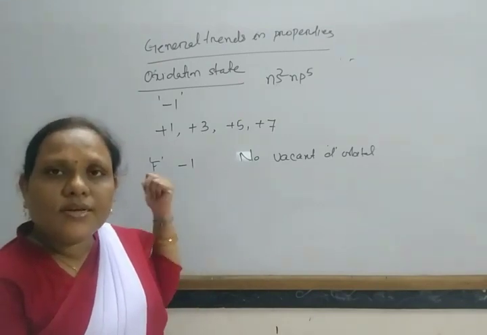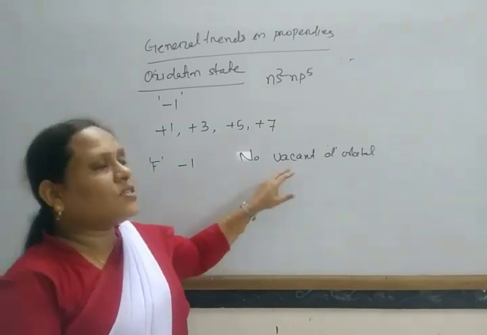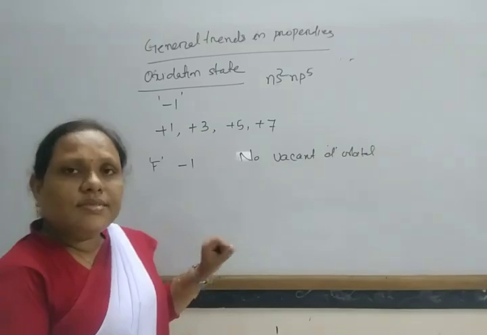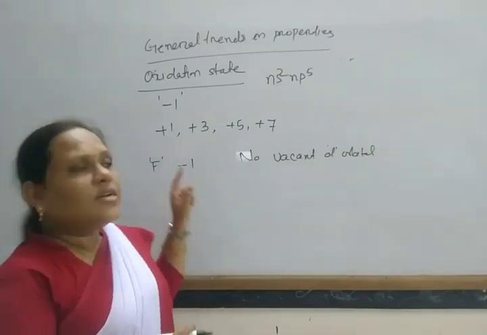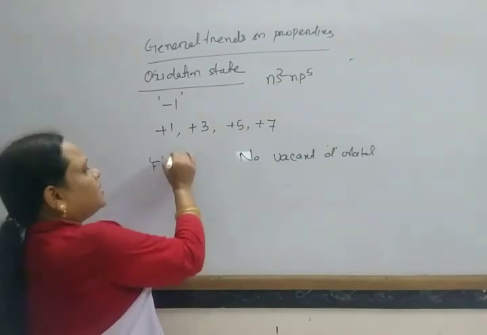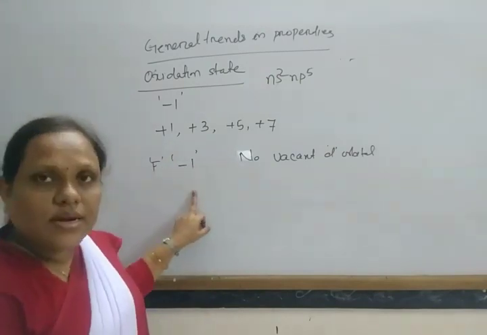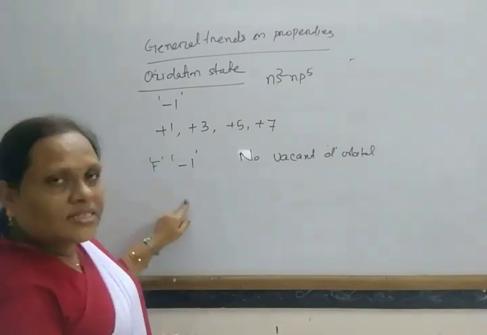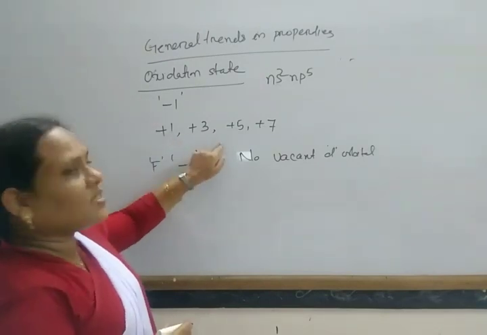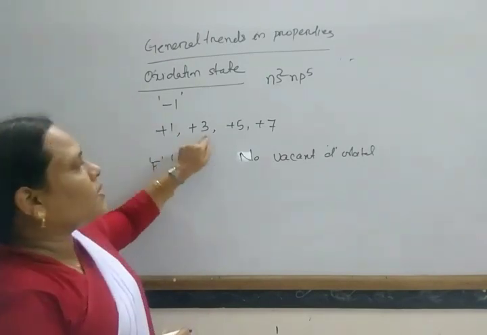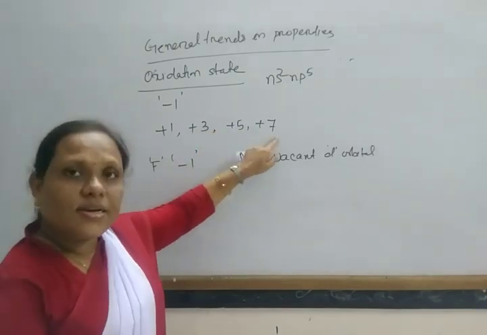So it only exhibits the oxidation state of -1. While all the other elements, along with -1, also exhibit the oxidation states of +1, +3, +5, +7.